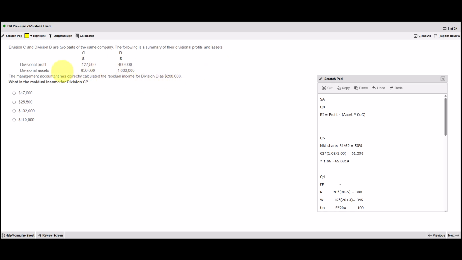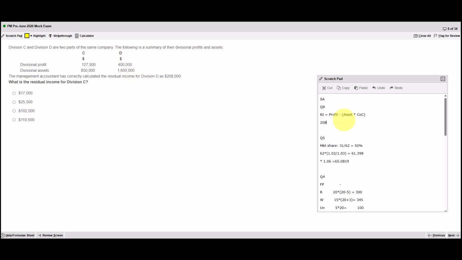Divisional profits, divisional assets. The management accountant has correctly calculated residual income for Division D as 208,000. What's residual income of Division C? Well, we haven't got the cost of capital, so we're going to have to use the known figures for Division D to find out the cost of capital and then apply them to Division C.